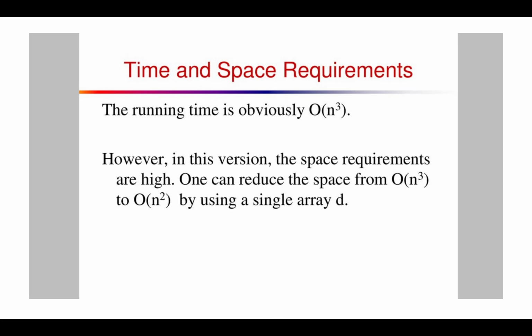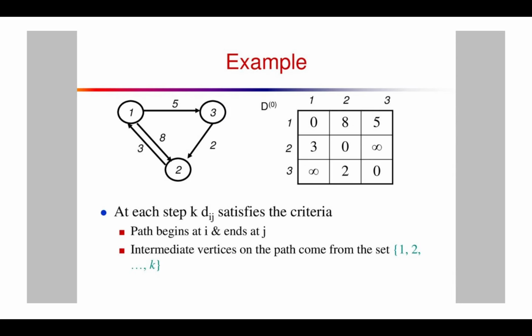Time and space requirements for the Floyd-Warshall algorithm. The running time is obviously order of n cubed. However, in this version, the space requirements are high. One can reduce the space from order of n cubed to order of n squared by using a single array. Let us see an example for the Floyd-Warshall algorithm.